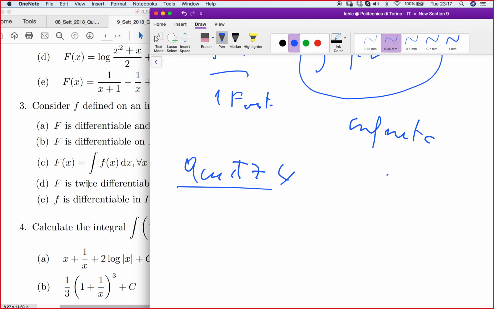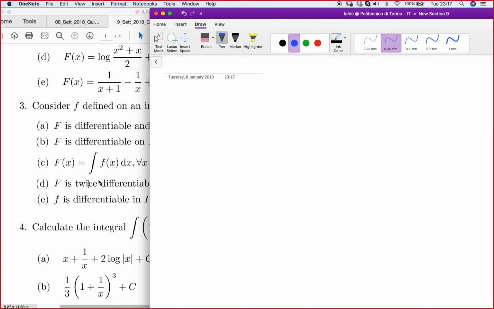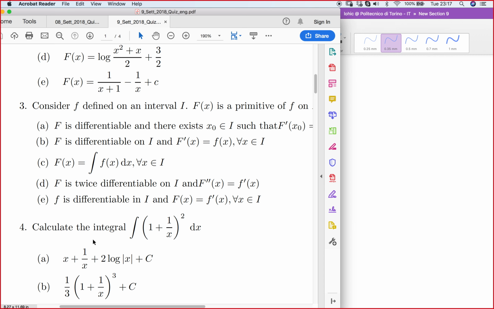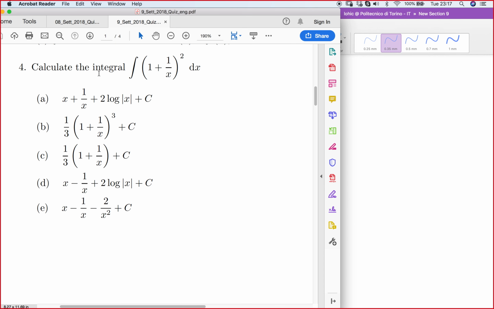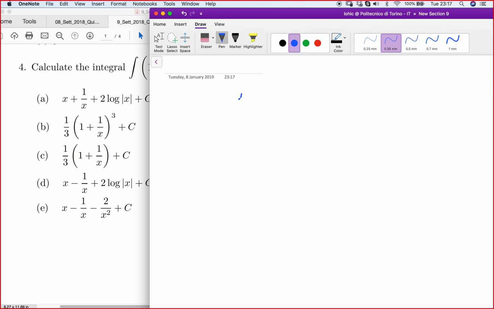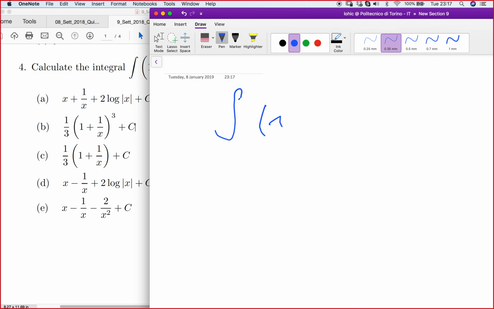Okay, maybe is that clear? Okay, so we move to quiz 4 and we do a new one. So in quiz 4 we say calculate the following integrals. So the integral is the integral of 1 plus 1 over x, all squared, in dx.